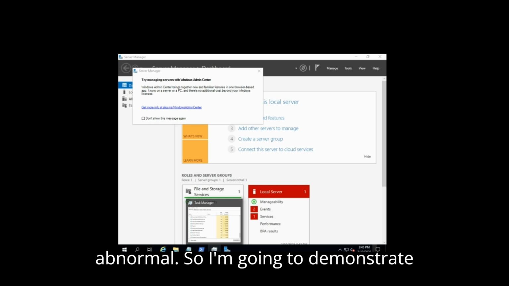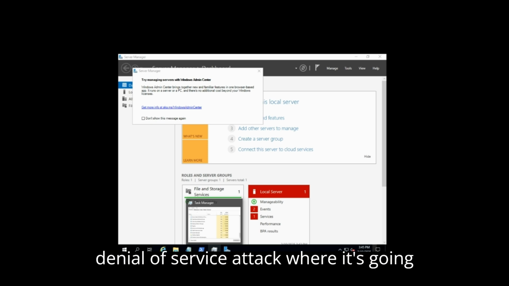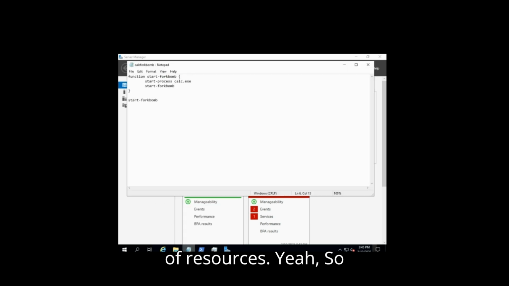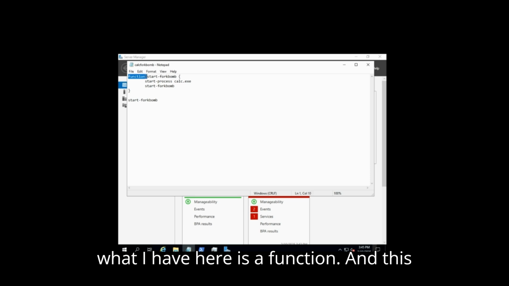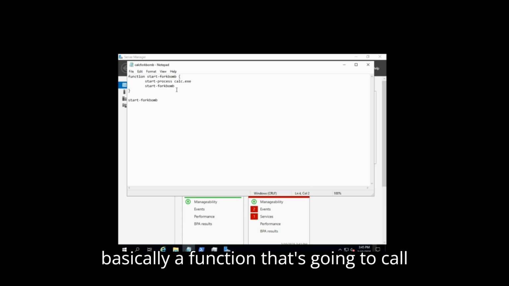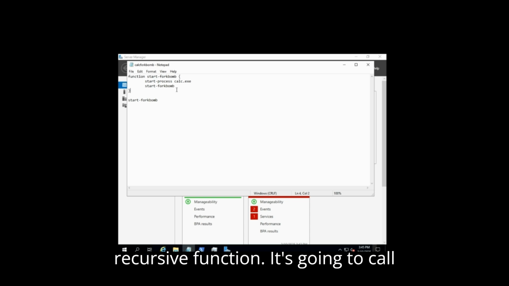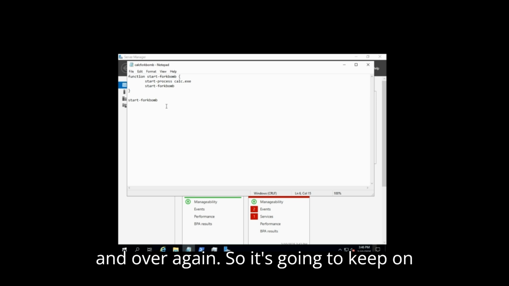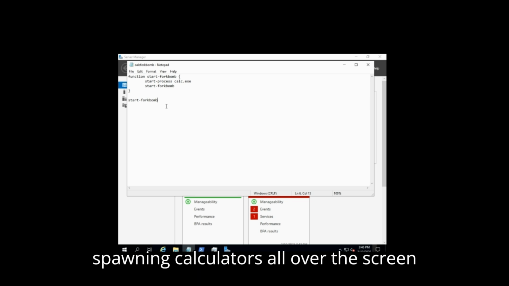So I'm going to demonstrate a denial of service attack where it's going to cause this computer to exhaust a lot of resources. What I have here is a function, and this is Start-ForkBomb. A fork bomb is basically a function that's going to call itself multiple times, so it's a recursive function. It's going to start the process calculator, call itself, and continue to call itself over and over and over again. So it's going to keep on spawning calculators all over the screen.